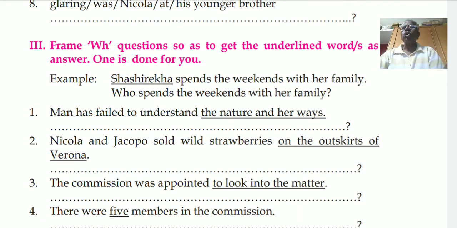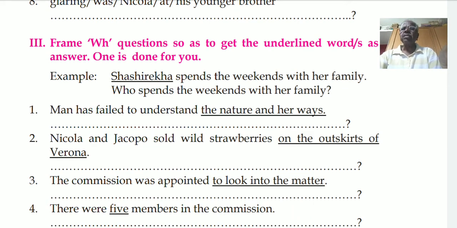Second one is whom. This is also used for a person and when the person is the object. For example, I met Ramesh. Underline Ramesh. Ramesh is the object here and it is a person. So the question will be, whom did you meet? Of course in modern English we say, who did you meet? Both are correct.